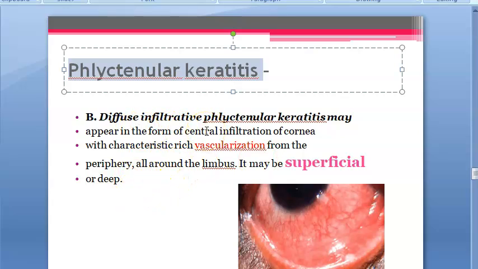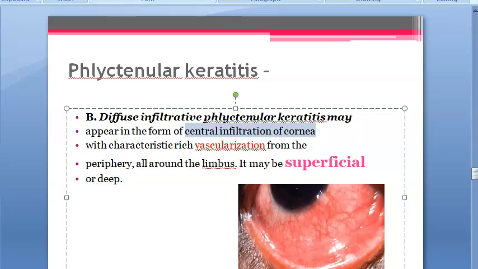So central infiltration of the cornea with characteristic rich vascularization from the periphery. So from the periphery it seems to have reached the center. That's what they are saying. Central infiltration of the cornea from the periphery all around the limbus. Now this is really bad, right? I really don't like this. Central infiltration means how will that person see, isn't it?